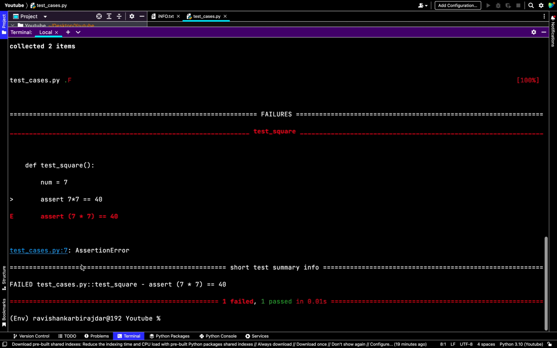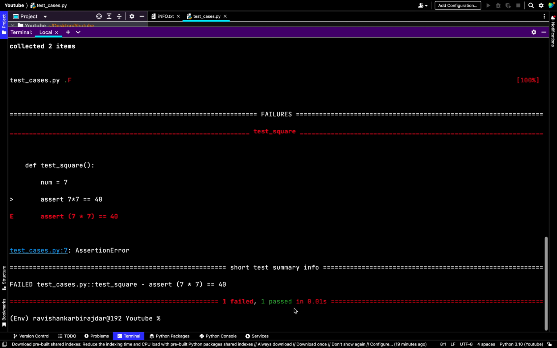Also you can see the short test summary info shows the failed test case, that is test square, which is assert 7 into 7 is equal to 40. So we have written two test cases, one is correct and the second is wrong. Intentionally we have written the wrong one to test how this works. So here you can see one is failed, one is passed, right?